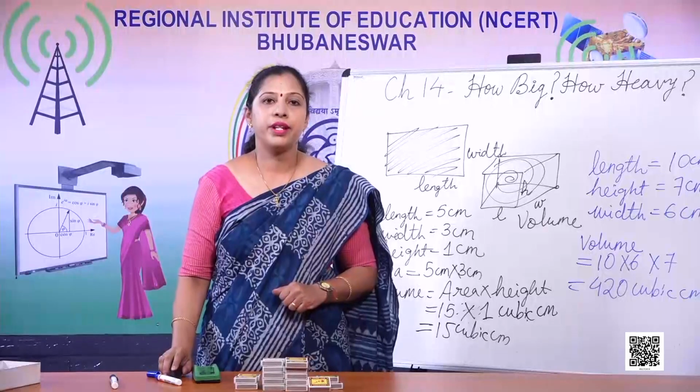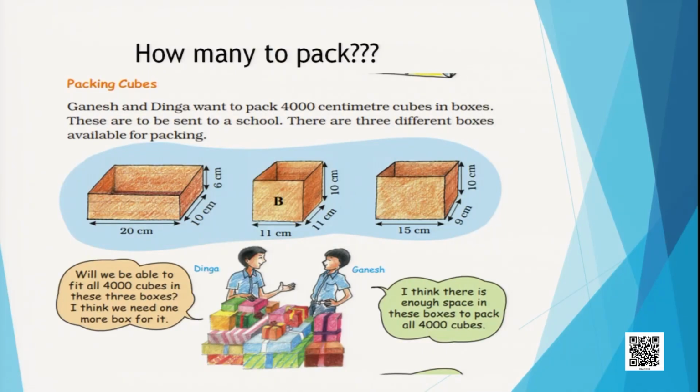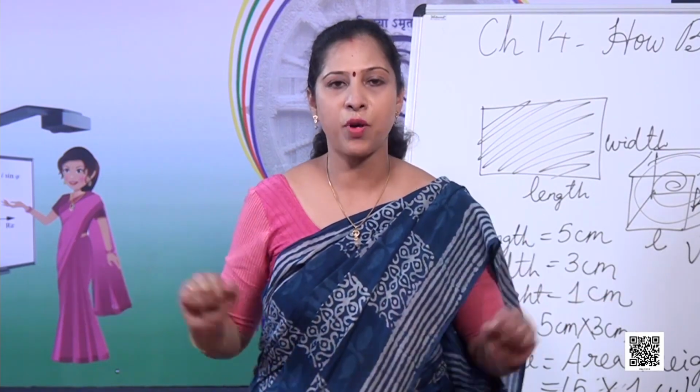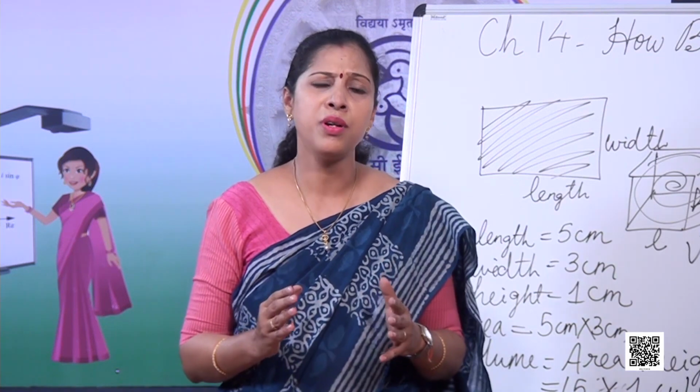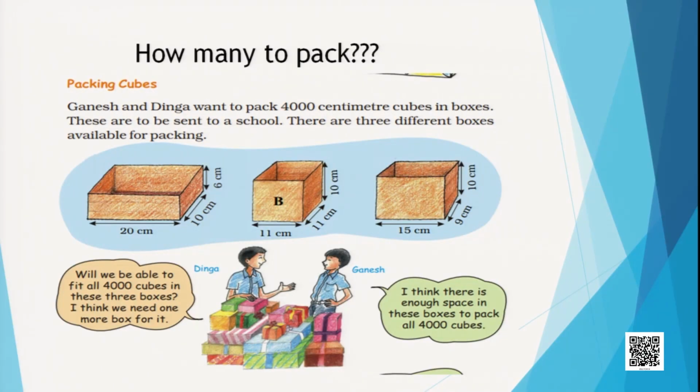Now let's go to next slide. Here let's see what these two men are doing. They are into some industry. So they want to pack small erasers of 1 cubic centimeter or centimeter cube into these 3 boxes. So they are actually discussing. The first one, Dinga, is telling, I think these many boxes are not enough. And the other person is saying, no, these are enough boxes. So what should they do?